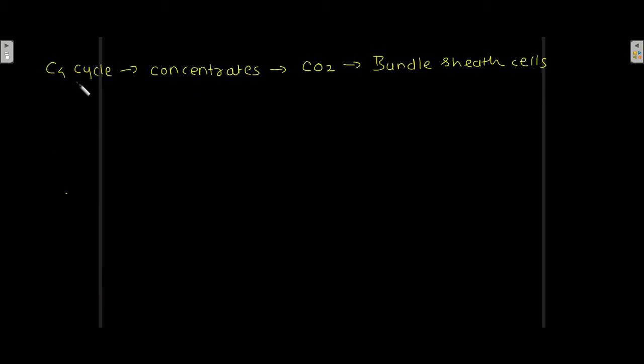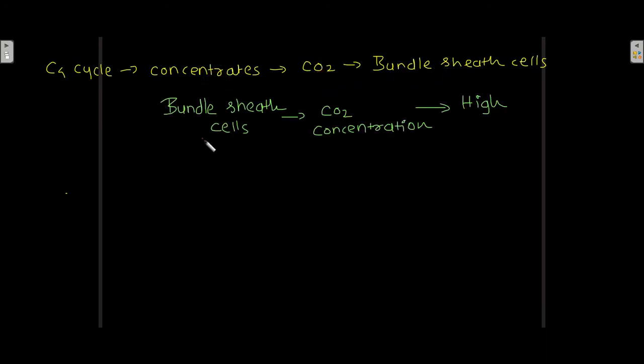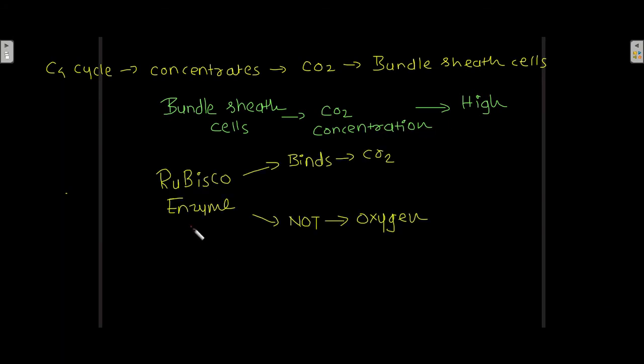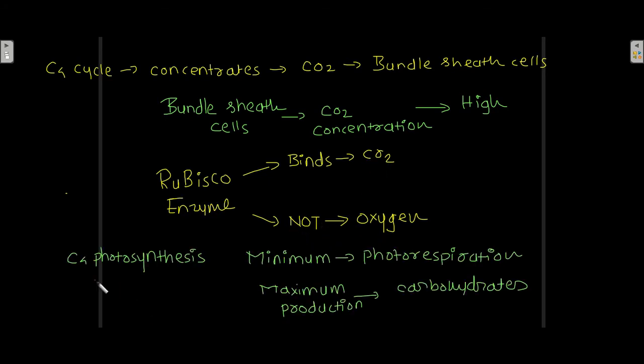The C4 cycle concentrates carbon dioxide into the bundle sheath cells. Because of this, in bundle sheath cells, the CO2 concentration is quite high. And because of this, the Rubisco enzyme binds carbon dioxide and not oxygen. In this way, in C4 photosynthesis, there is minimum photorespiration, and because of that there is maximum production of carbohydrates.